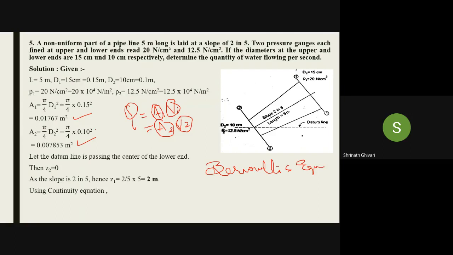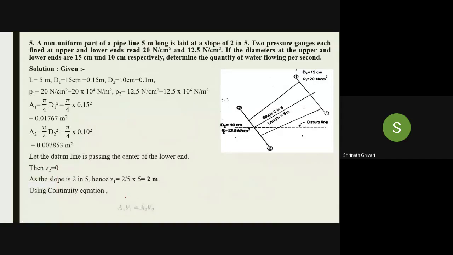But the problem is that I have P1, I have P2, I have Z1 and Z2, but I don't have V1 and V2. I have to get an equation where I can relate both V1 and V2. So how to get that equation is by using the continuity equation. So the continuity equation is A1 V1 equal to A2 V2.